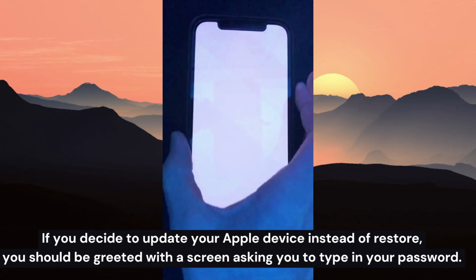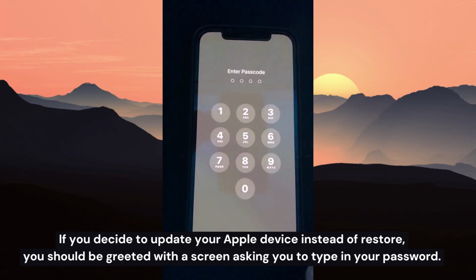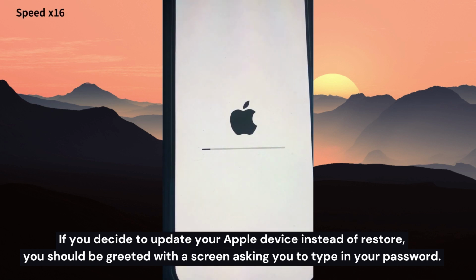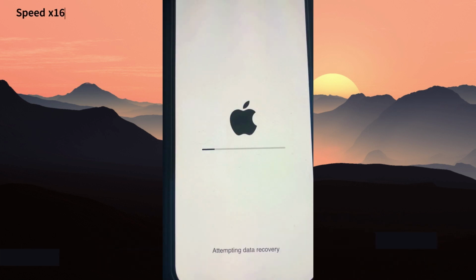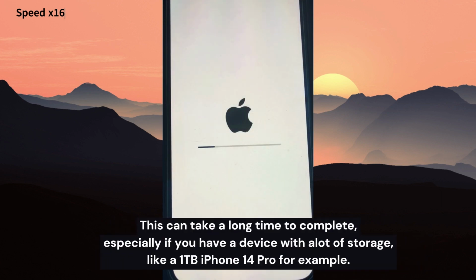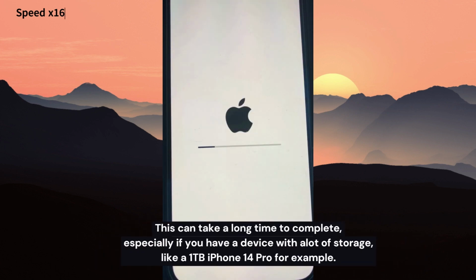If you decide to update your Apple device instead of restore, you should be greeted with a screen asking you to type in your password. This can take a long time to complete, especially if you have a device with a lot of storage, like a 1TB iPhone 14 Pro for example.